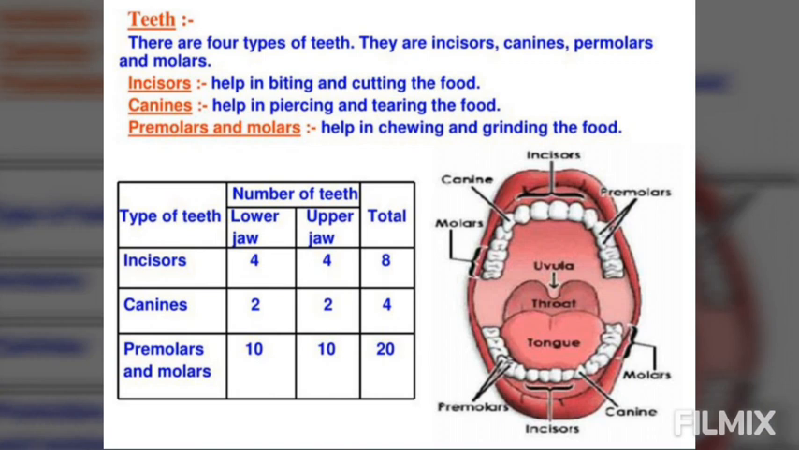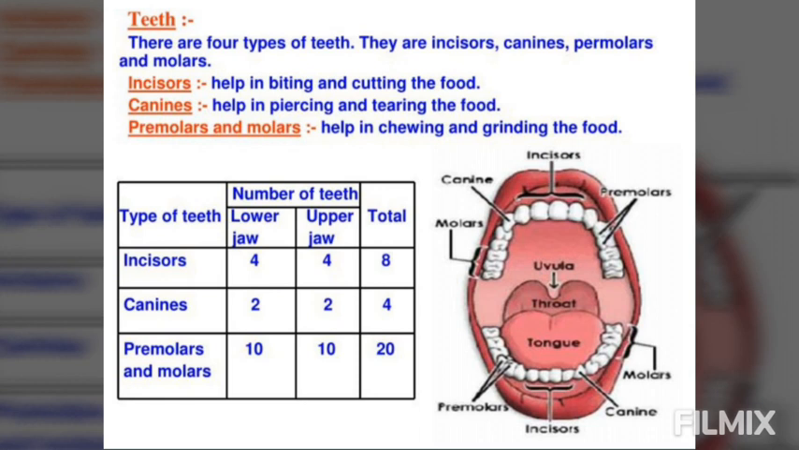What all role do they play? How many different types of teeth are there? We will study that. Teeth are located in our jaws. We know that we have 2 jaws, the upper jaw and the lower jaw in the mouth cavity. They are fixed into gums. We cannot move them. Based on the structure and function, teeth are of 4 types in human beings.